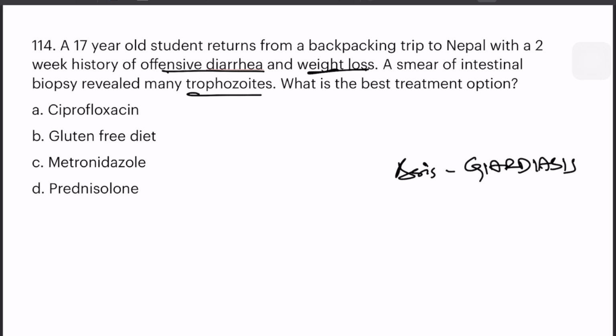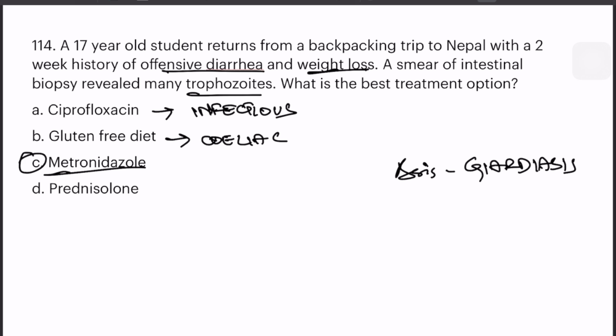And drug of choice for giardiasis is C, metronidazole. Ciprofloxacin is given in infectious diarrhea, gluten-free diet in celiac disease, and prednisolone in inflammatory bowel disease.